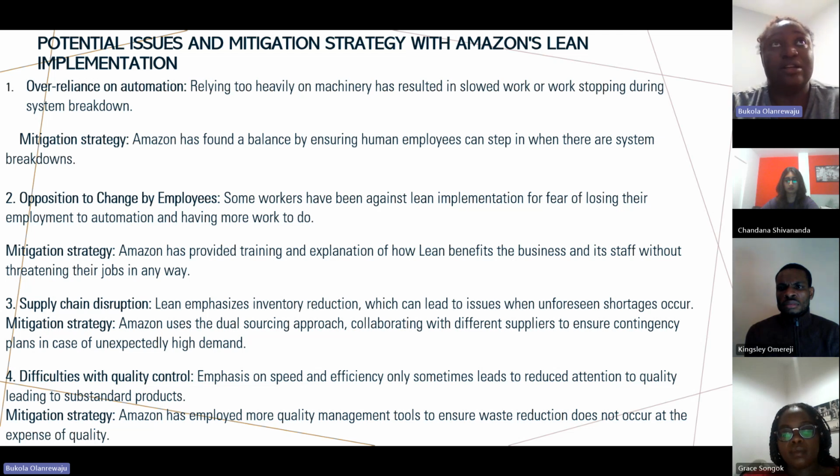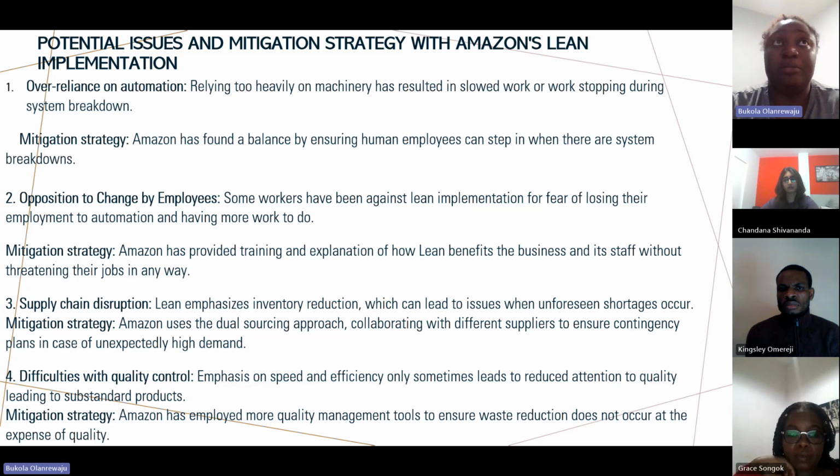And the mitigation strategy Amazon employed on that issue was to give the employees more training and more understanding of the benefits of lean production to the company and to the workers, making them understand that it helps them reduce pressure and workload, and that it helps the work environment in the company.